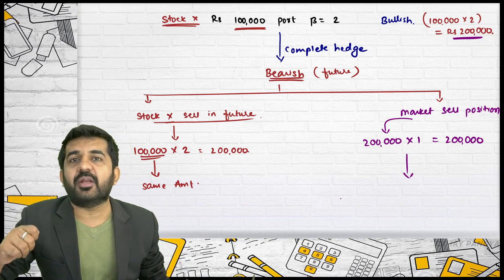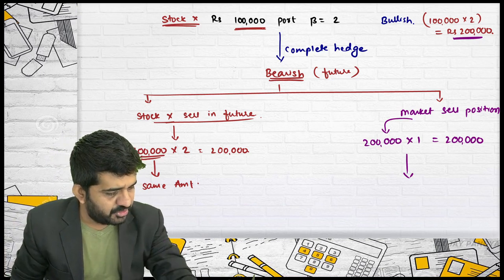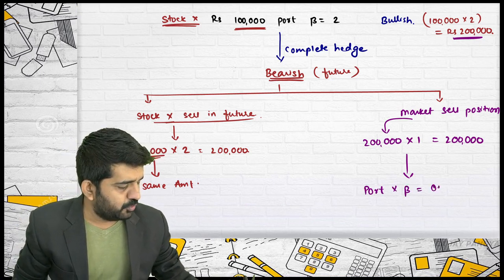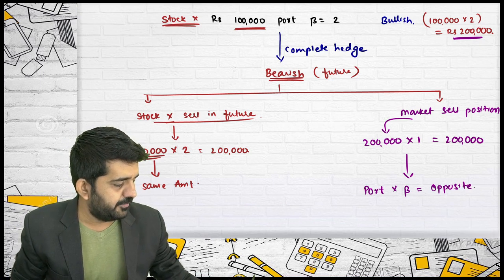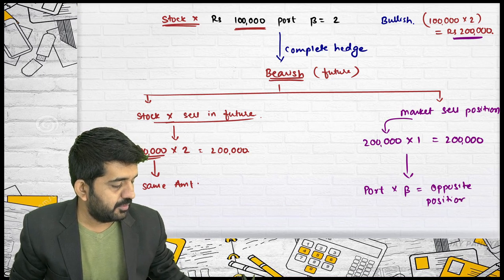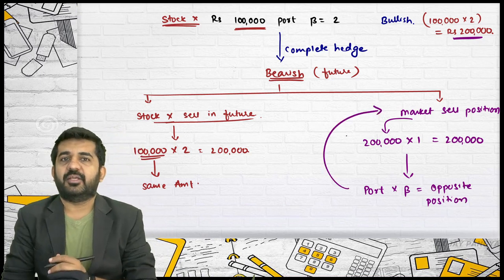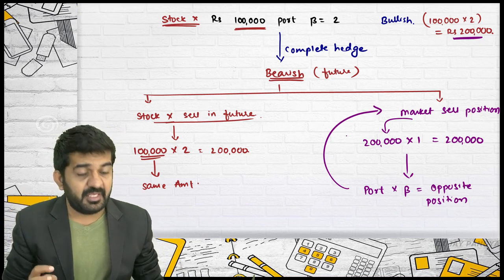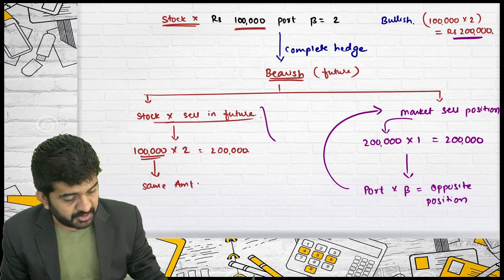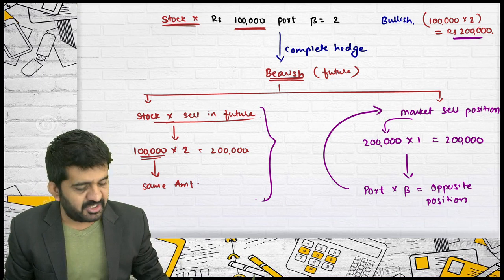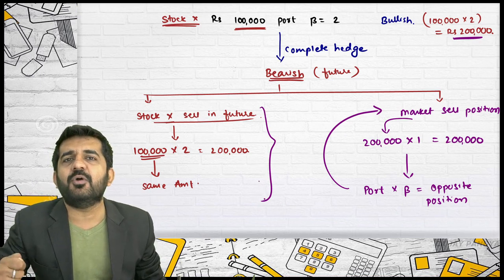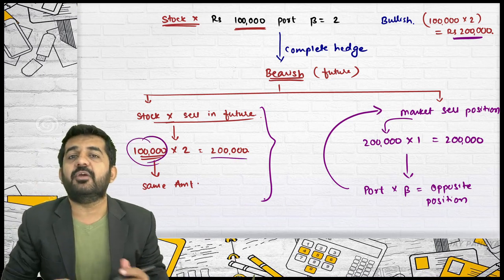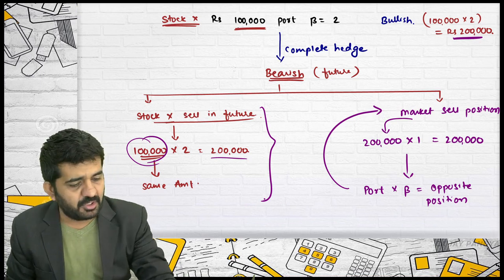And we determined that if you are hedging through market, then you will have to hedge your portfolio or your assets multiplied by beta. You will have to take opposite position if you are hedging it through market. This will be again repeated and repeated whenever you are learning hedging. Please concentrate. We will be even modifying this. There will be some change over here also. Is it alright? But for understanding the change, you should first understand this. That is, if you are taking bearish position in the same security, then you should be bearish with the same amount. Is it alright? That is the portfolio amount.